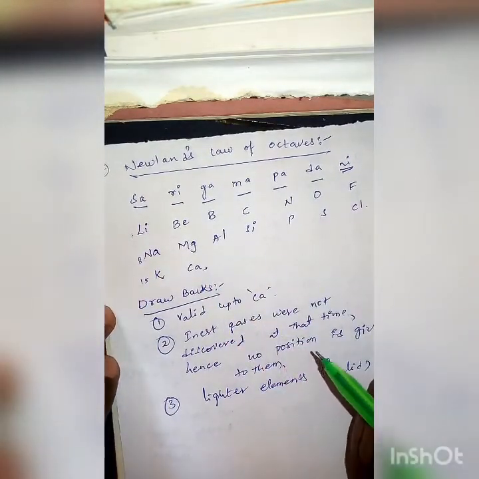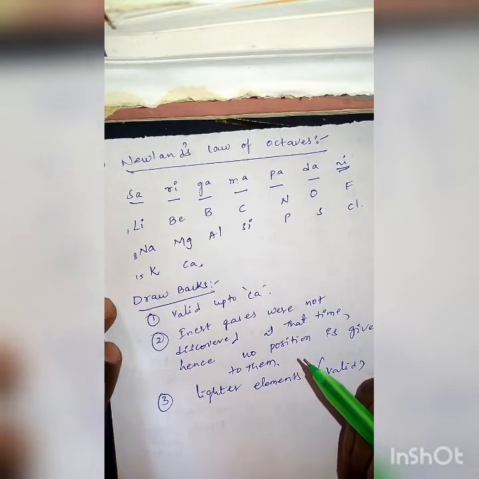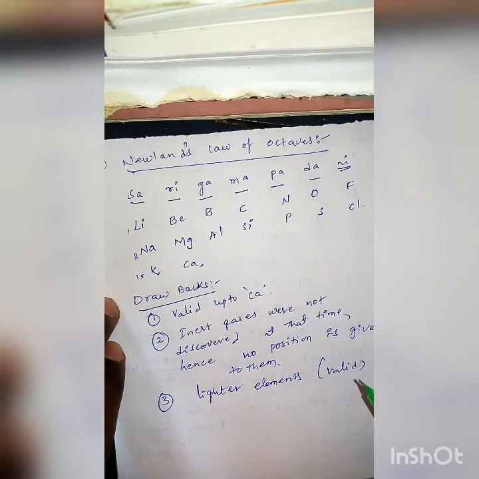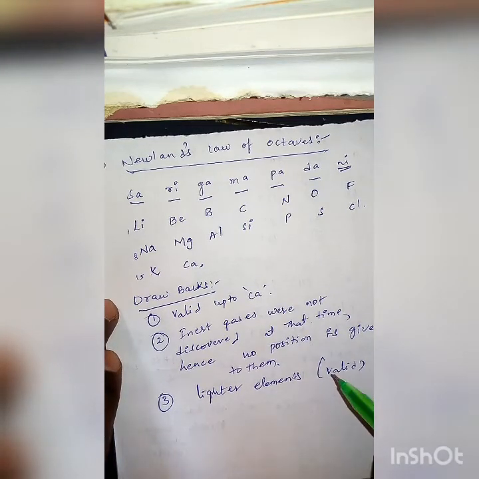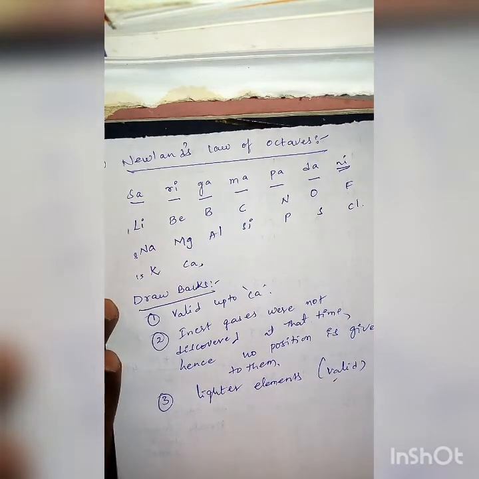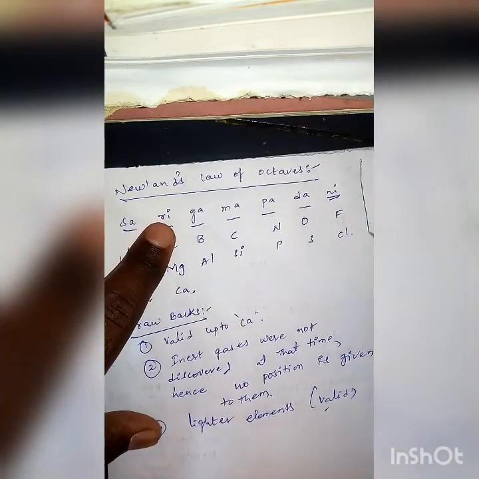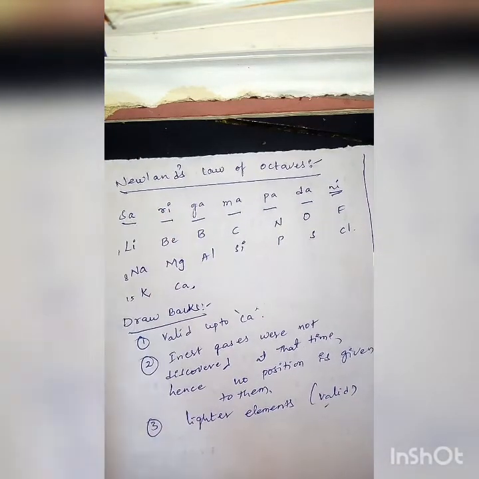That's why this classification is applicable only to lighter elements up to calcium. This is the reason for the failure of Newlands.